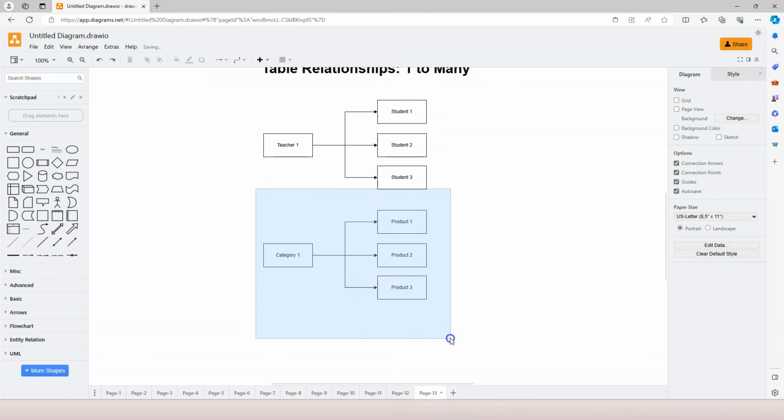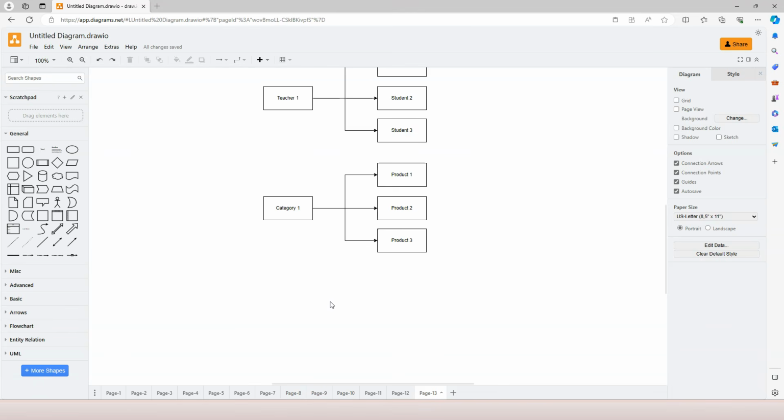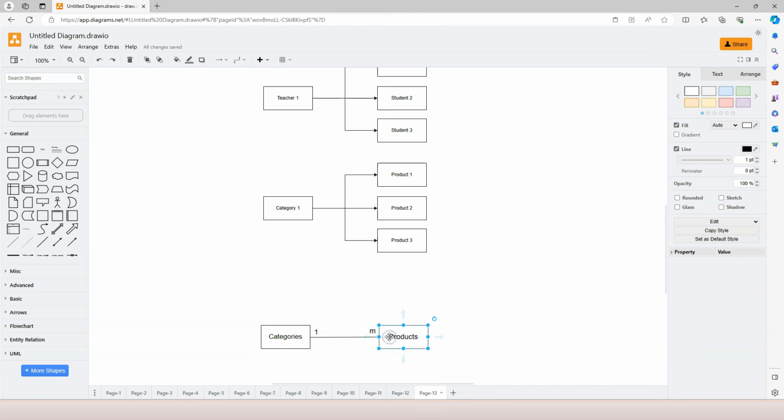So if we abstract the second scenario and try to establish a data model for a database system, then it would look something like this. We have categories and we have products.